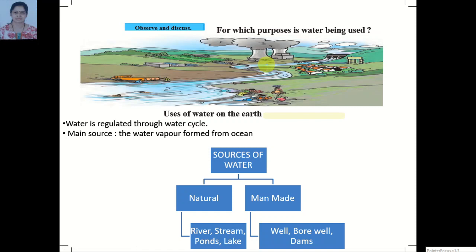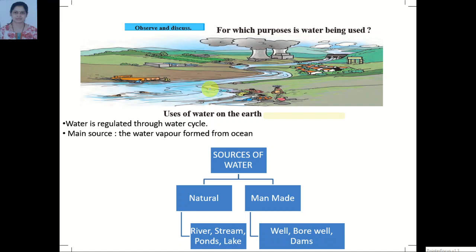We use water in large quantities. The water vapor formed from the ocean is the main source of water in the water cycle. It gets converted into rain and creates fresh water on the earth.